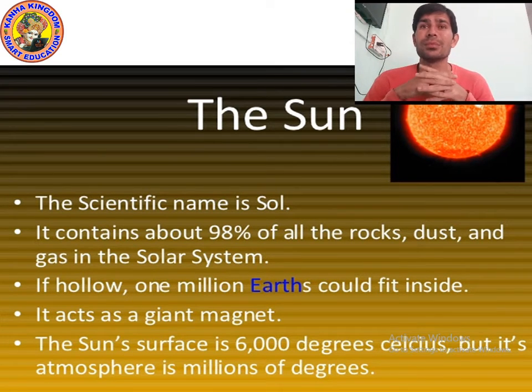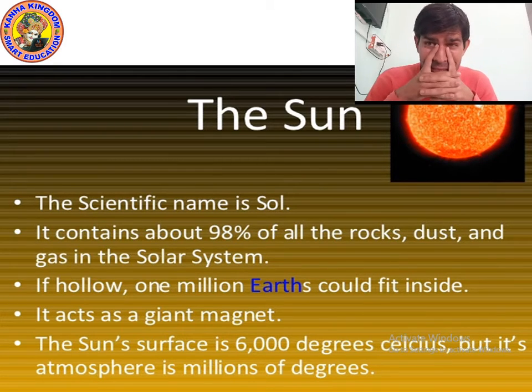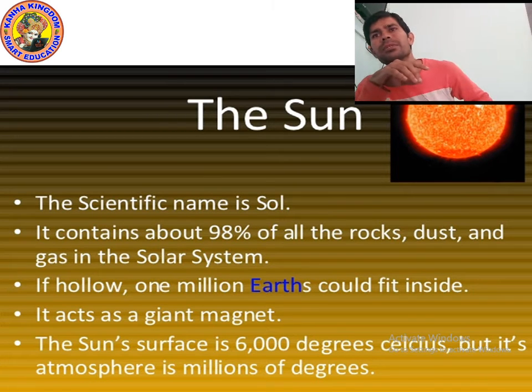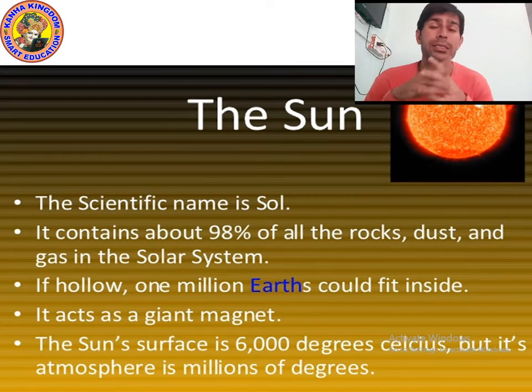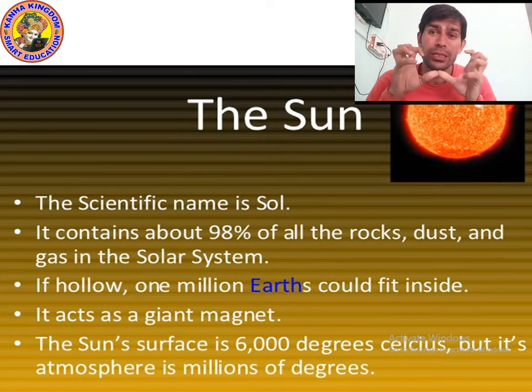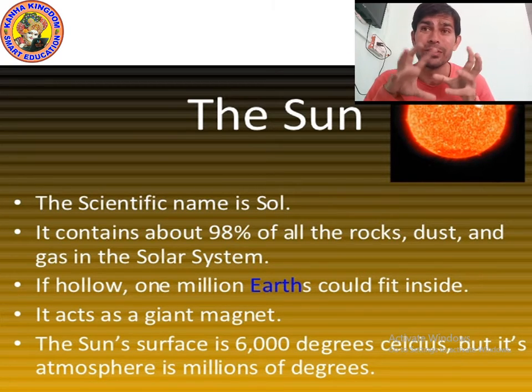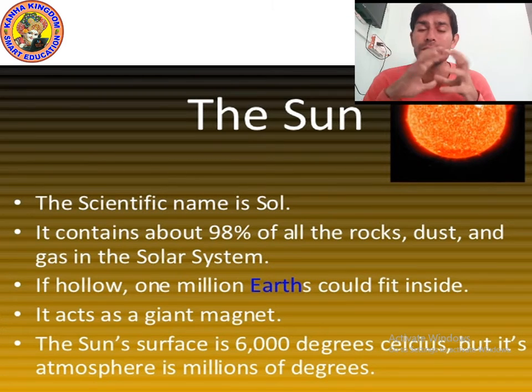The solar system consists of the sun, 8 planets, an asteroid belt and comets. The 8 planets are Mercury, Venus, Earth, Mars, Jupiter, Saturn, Uranus, Neptune. Pluto is now counted as a dwarf planet. And what is an asteroid? An asteroid is made up of rocks which revolve between Mars and Jupiter, and it forms a belt-like structure. That's why it is called the asteroid belt.